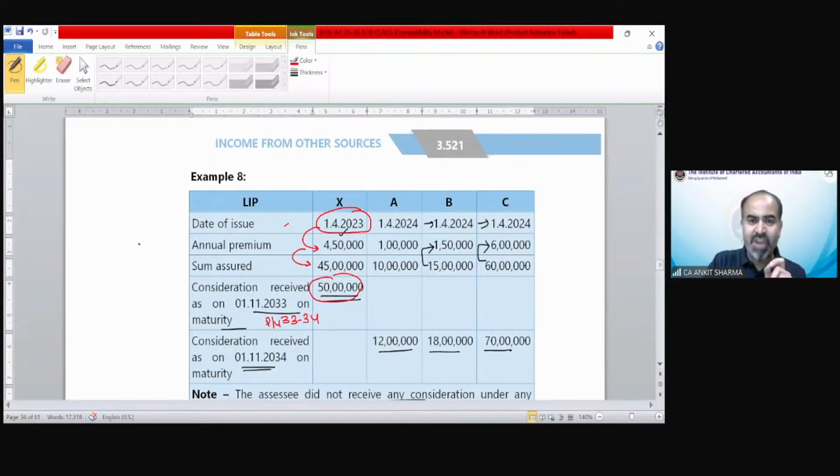Now, if we check this policy, the premium is less than 5 lakh, you can see that, and again less than 10% and less than 5 lakh. So in that year, when we received the consideration, first of all, what would have happened? Because this policy X satisfied both conditions, section 10(10D) exemption would have been claimed in that year, and that would have been exempted from tax.